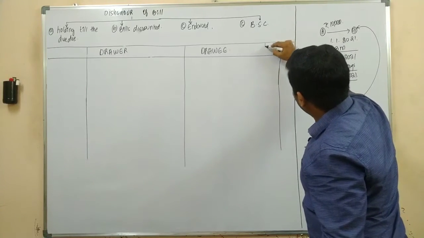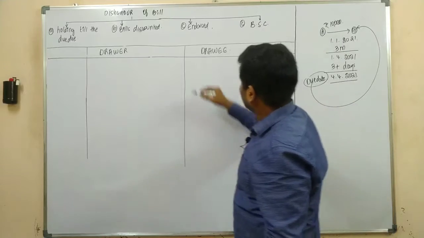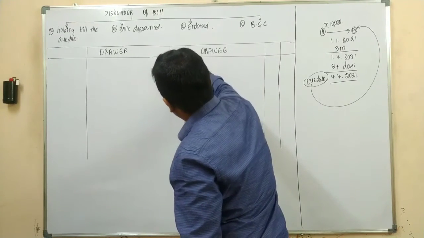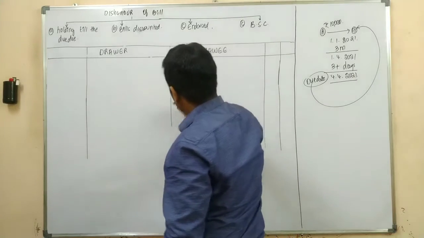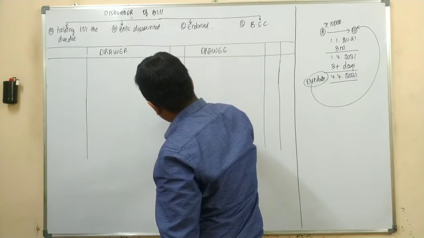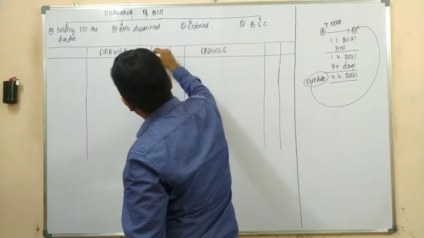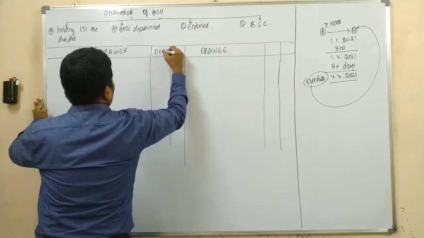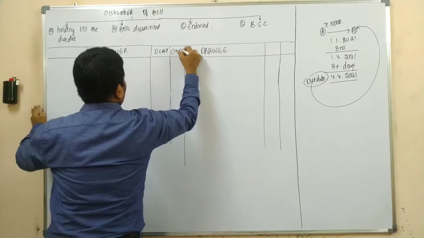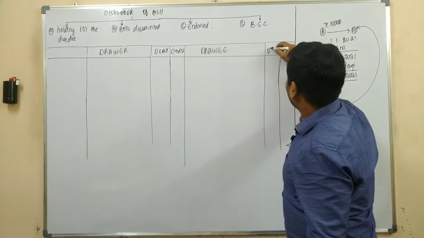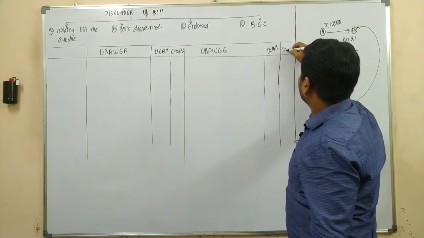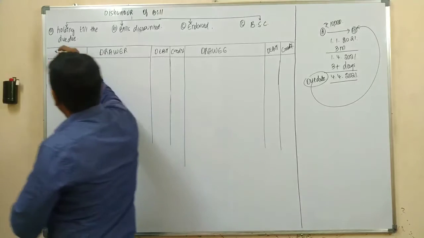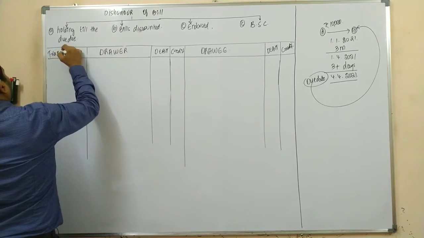Debit, credit. Okay, now so this is nothing but your transaction.